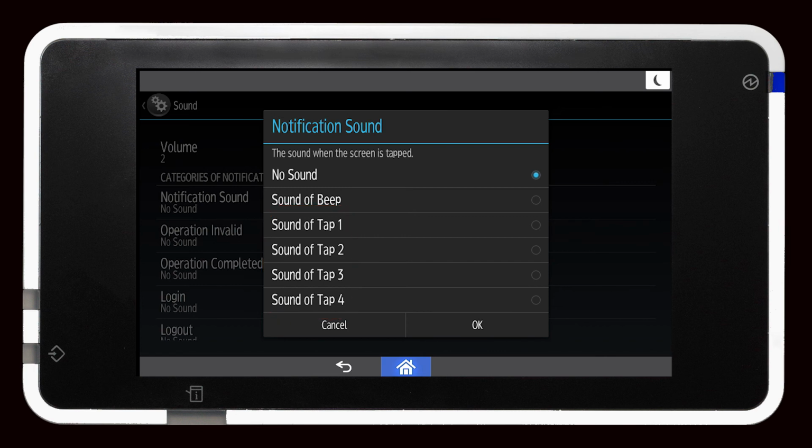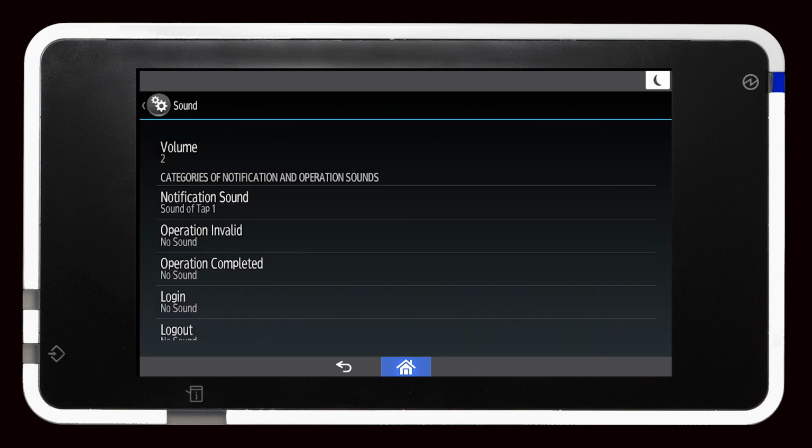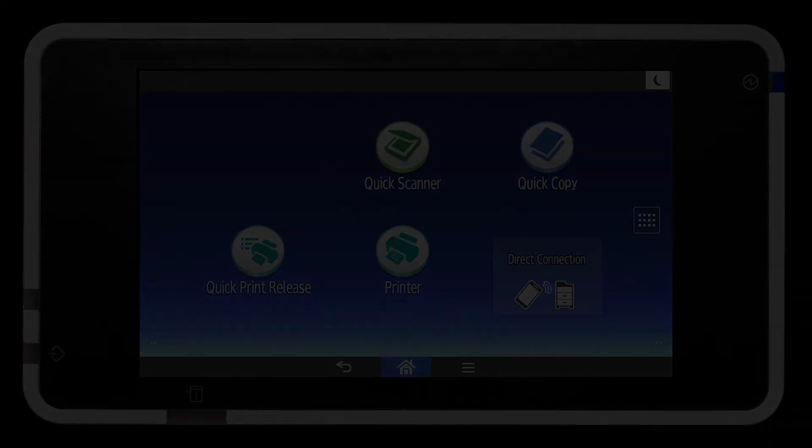Now adjust to the desired settings and exit.